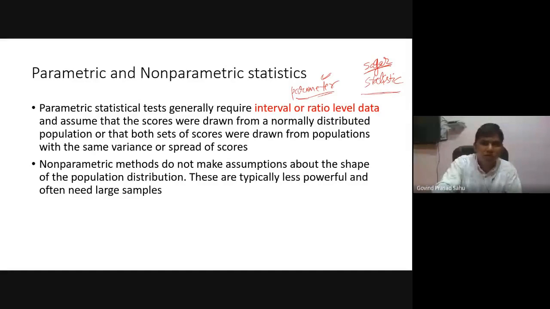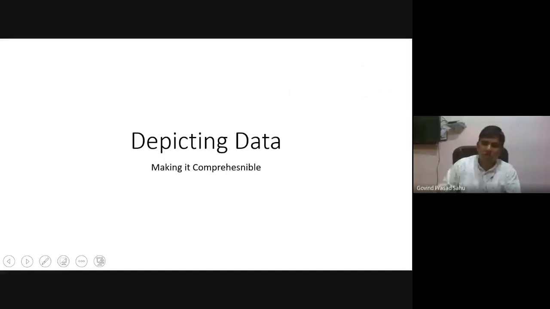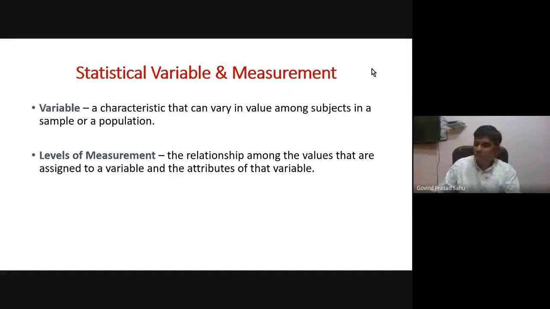So the main topic of today's talk is depicting data, making it comprehensible. So how we should determine which type of data we have to use for some particular research objective. The data we are getting is basically based on two things, that is the statistical variable and the level of measurement.